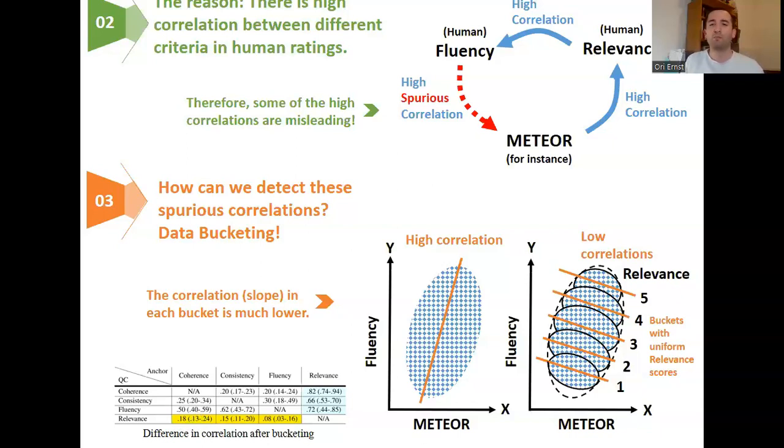So to sum up, we saw that before ranking metrics, we need to detect spurious correlations, and we can do it using data bucketing. Thank you for listening.